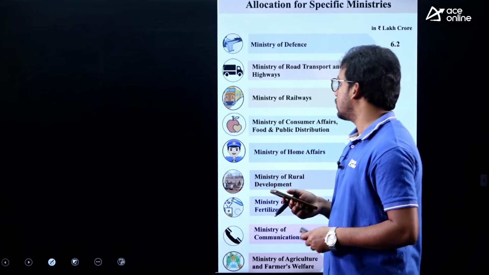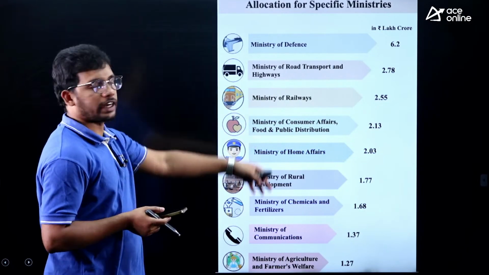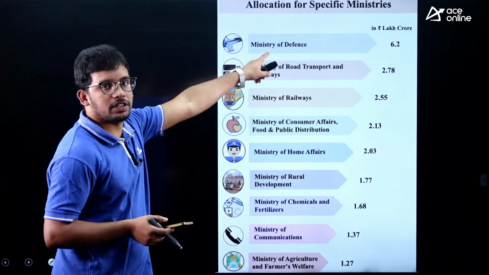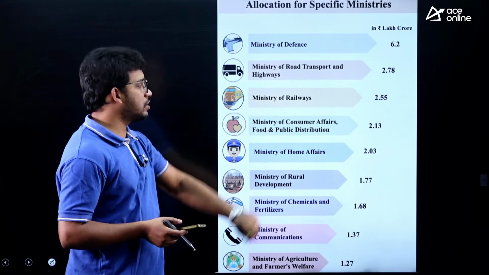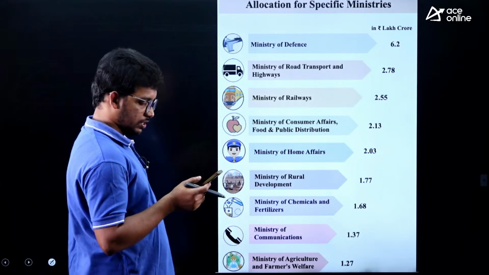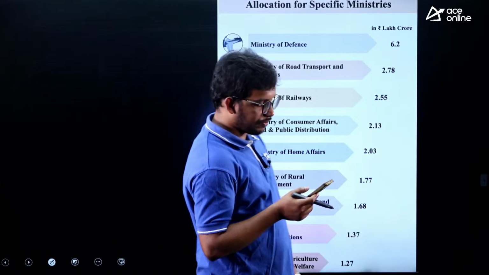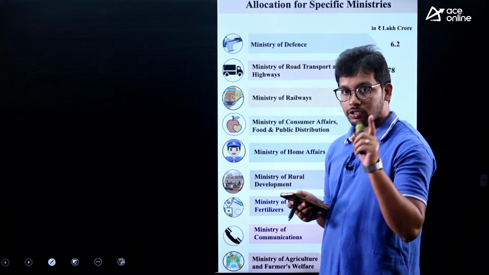Yes, Rakesh, you can see here, these are the top 3 sectors you can remember. First is Ministry of Defence, then Ministry of Road Transport and Highways, and then Ministry of Railways. These are the top 3 ministries. Correct. Ministry of Defence is the one, right? You have to remember the budget. They will ask you at least 1 to 2 questions from the budget.